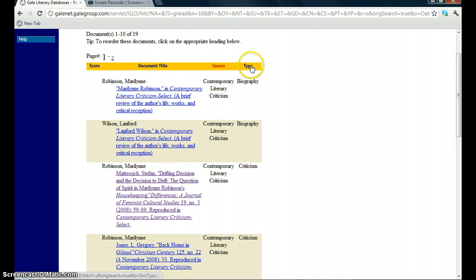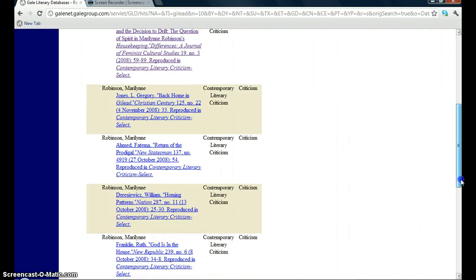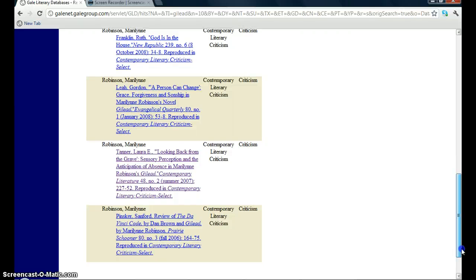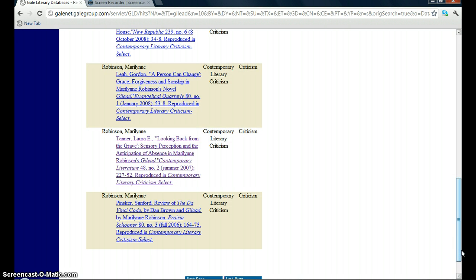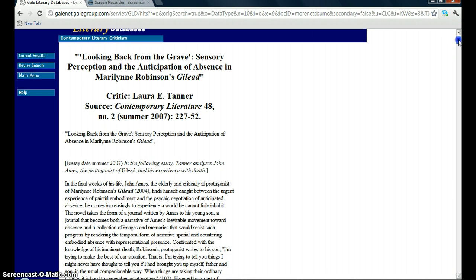And then the type of information, biography, criticism, etc. And you'll probably want to focus a lot more on the criticism than the biographical information. So if you keep scrolling down here and you look for things related to your novel or short story, whatever it might be, I'm going to select this specific one, just because it has Gilead in the title. And then what I'm going to do is just scroll through.